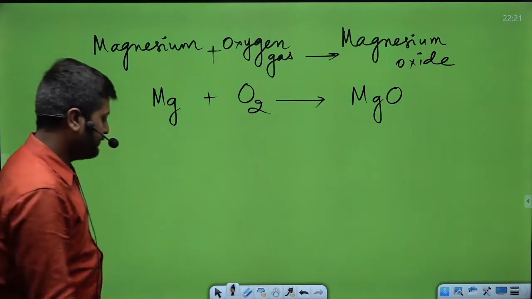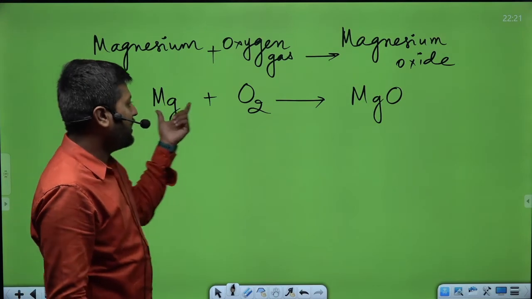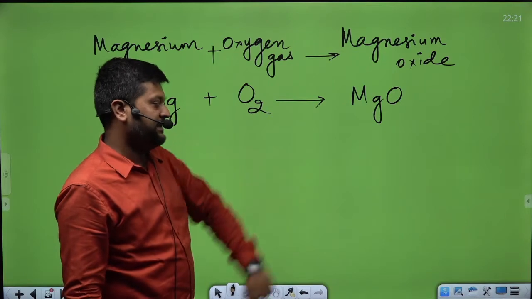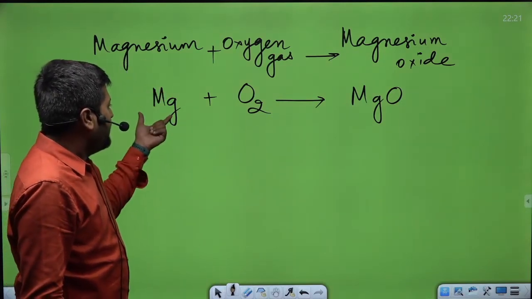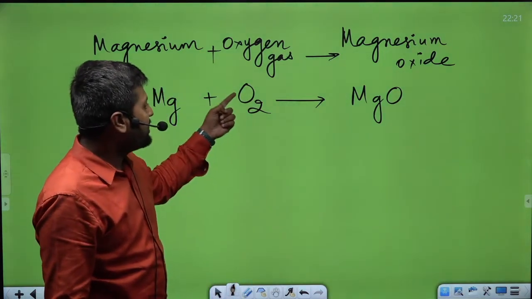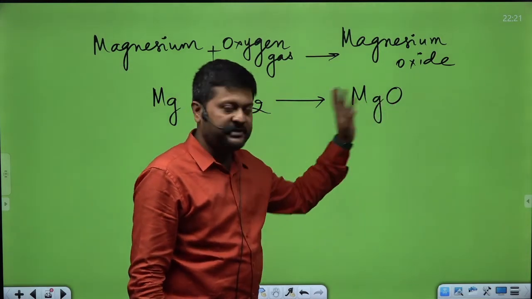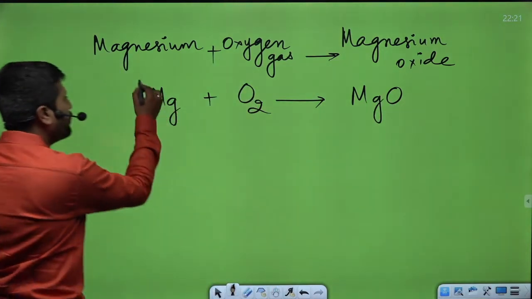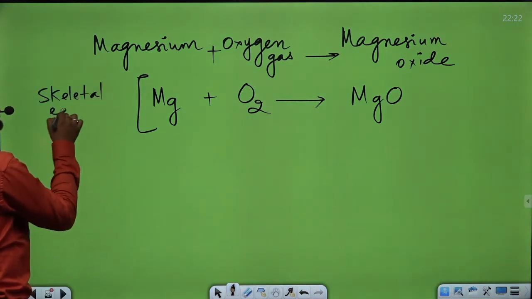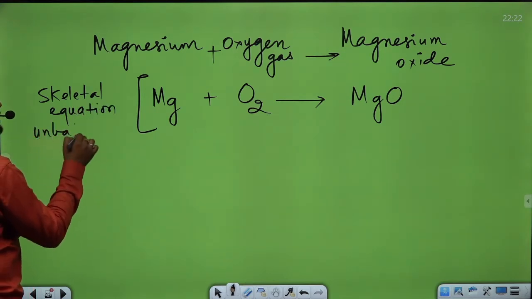If I write the above equation like this, it will be more convenient in every way. Okay. Now when I wrote this equation, it does not contain an equal number of atoms on both sides. Like here the magnesium atom is 1, here it's 1, but oxygen atoms are 2 on the left hand side, and only one oxygen atom is present here. Okay, so this is known as the skeletal equation or unbalanced equation.